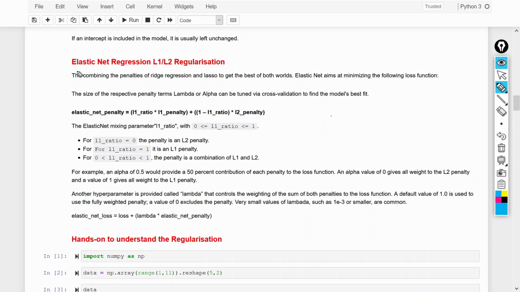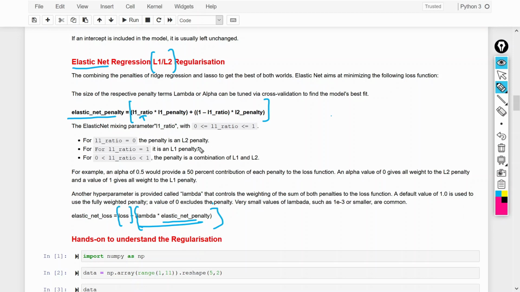Now we will discuss the elastic net. Elastic net is a combination of L1 and L2. And what is the penalty? This is your MSE, and this is the penalty term of the elastic net: lambda multiplied by the elastic net penalty. The elastic net penalty formula is: L1 ratio multiplied by the L1 penalty plus (1 minus L1 ratio) multiplied by the L2 penalty, right?